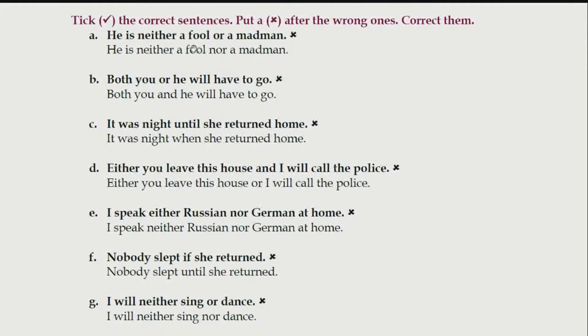As I told you earlier, with the word both, we should have the word and over here. This sentence in Hindi becomes both you or he means दोनों तुम या उसे. So it already sounds wrong. Both you and he. तुम दोनों को जाना पड़ेगा.